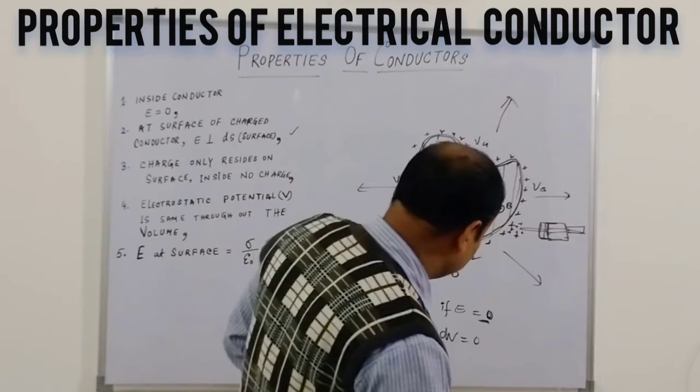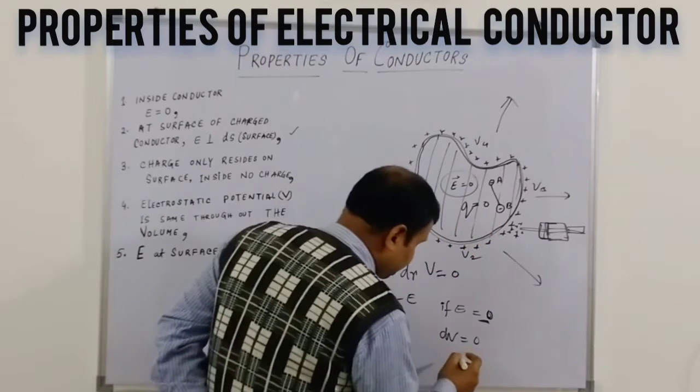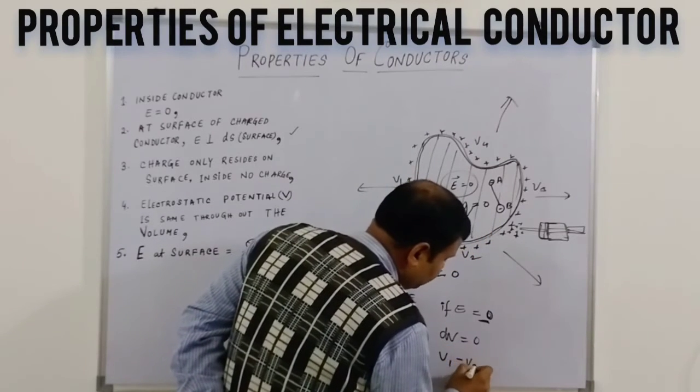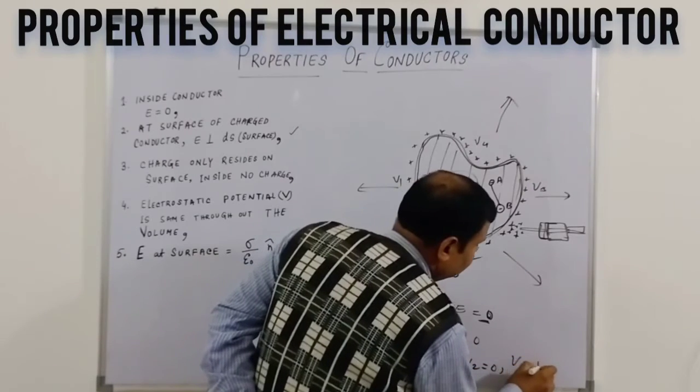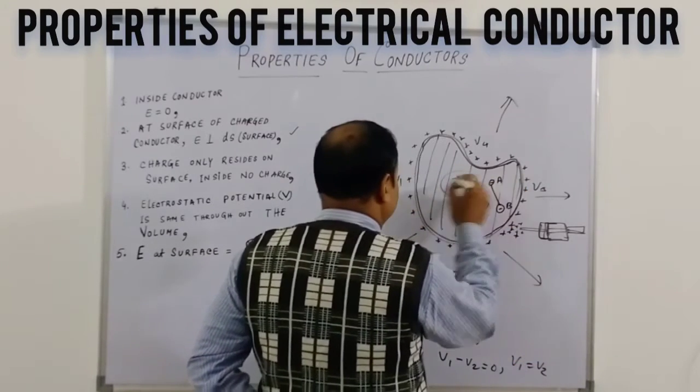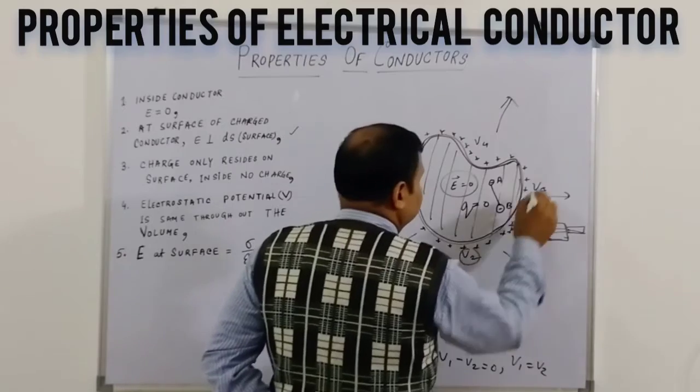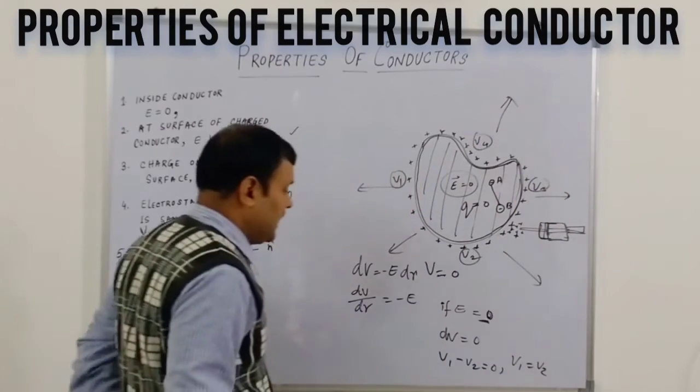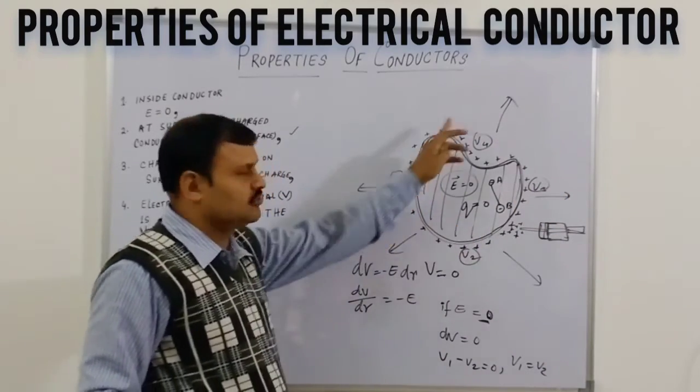So dV is 0. What does it mean? dV is 0 means V1 minus V2 is 0. What does it mean? V1 equals V2. So at any point, suppose this is voltage 1, this is voltage 2, this is voltage 3, everywhere the voltage is the same. Inside it is the same, and outside also the same.